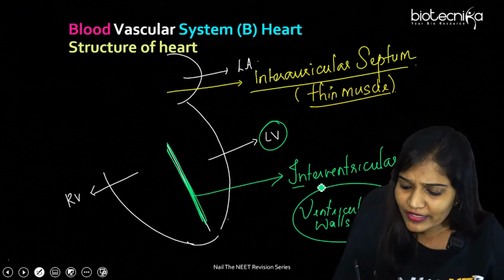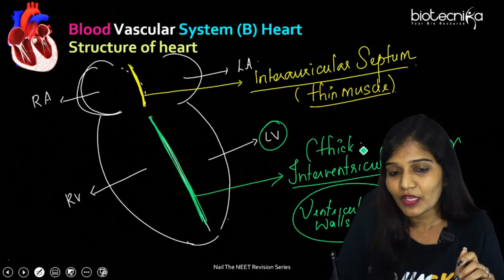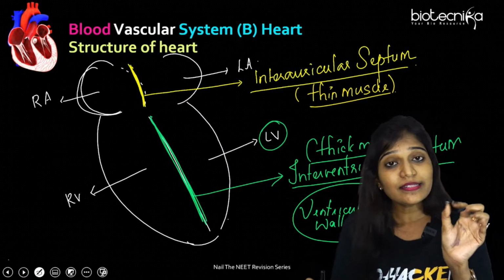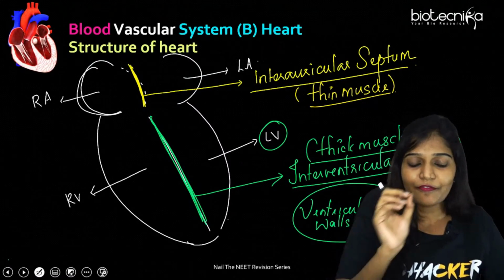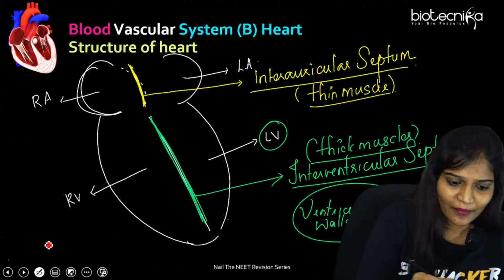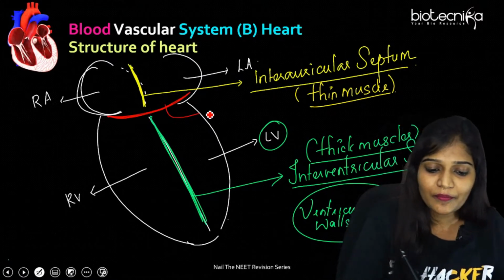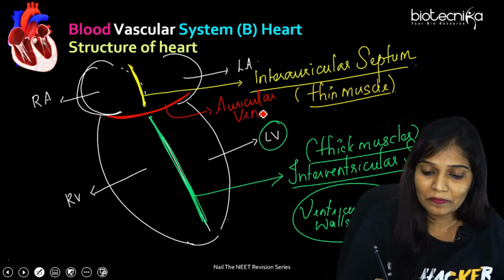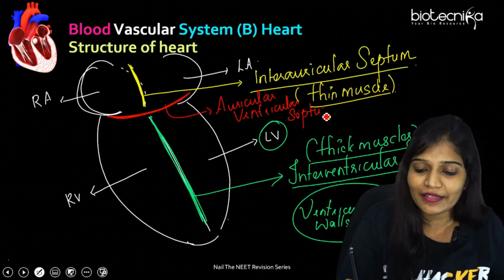So the interventricular septum, which is between the two ventricles, is made up of thick muscles. Please make sure you remember that the ventricular walls are thick, so they have thick muscles. And if I talk about the separation between auricles and ventricles, there is connective tissue present there. Auricles are above, ventricles are below, so we call it the auriculoventricular septum. And this is also very thick.